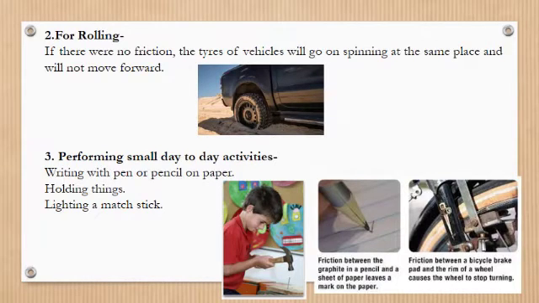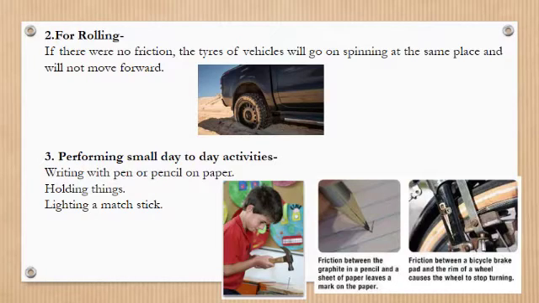Second use of friction is, if there were no friction, the tires of a vehicle would go on spinning at the same place and would not move forward. You know that sometimes the wheel of a vehicle, it may be a motorcycle or car, gets stuck in the mud. Then what happens? It keeps on rolling. Why? Because mud has no friction.